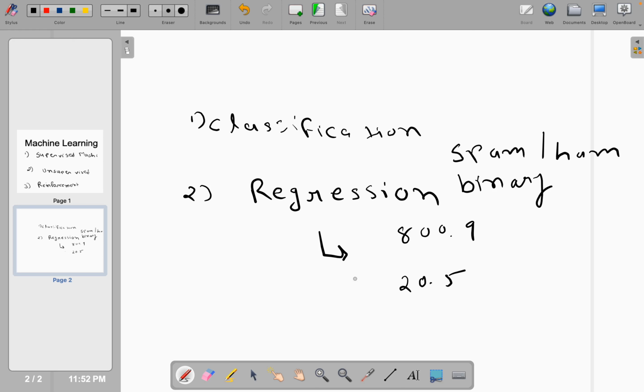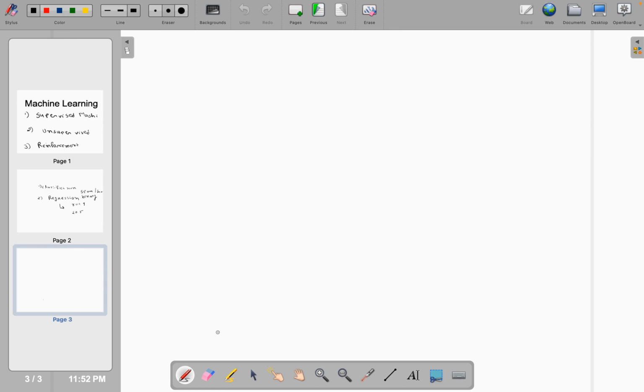And if we talk about unsupervised learning, there is a technique called clustering. Clustering is nothing but grouping similar items into one cluster, making one kind of group where all similar items are there.